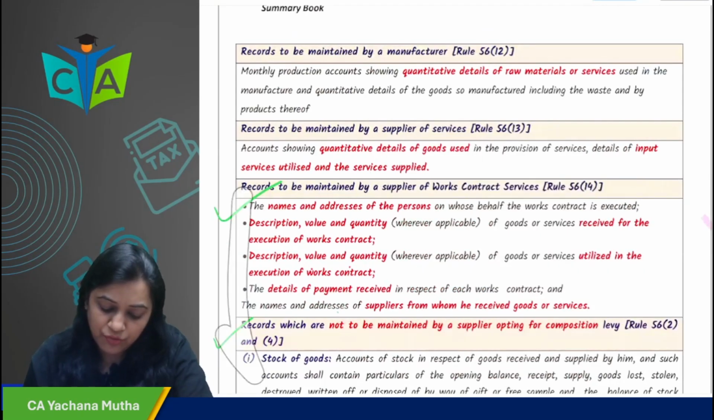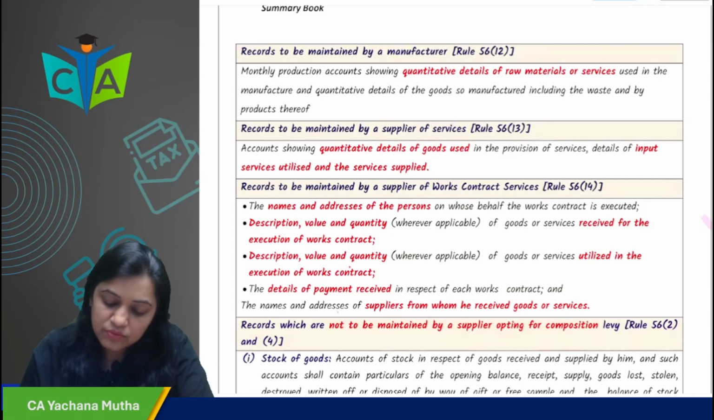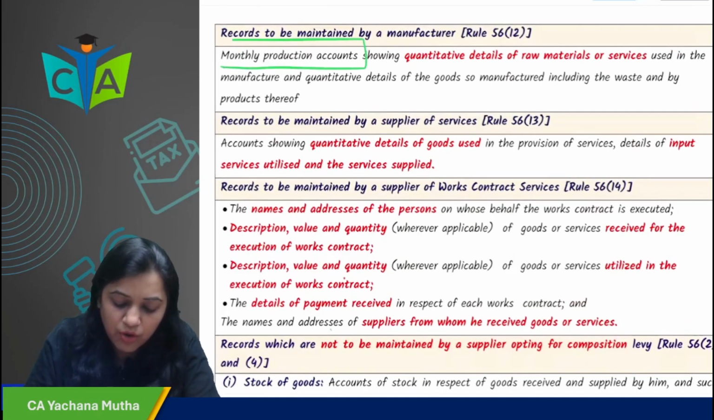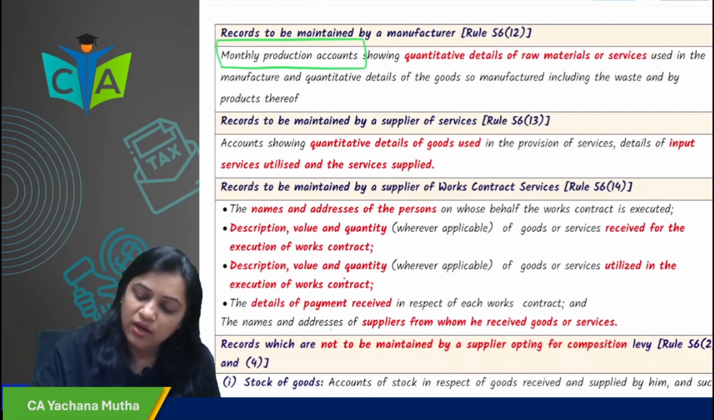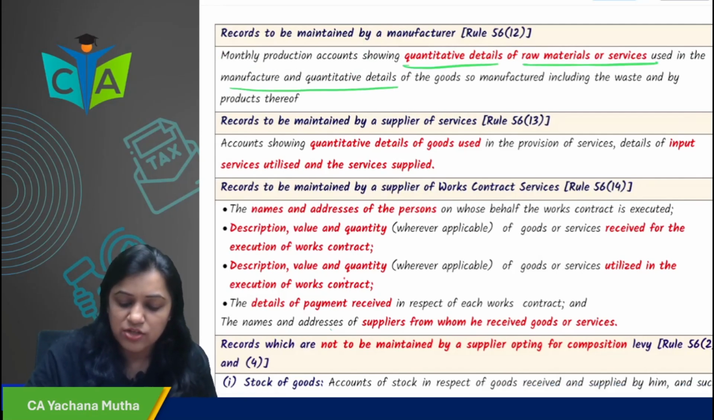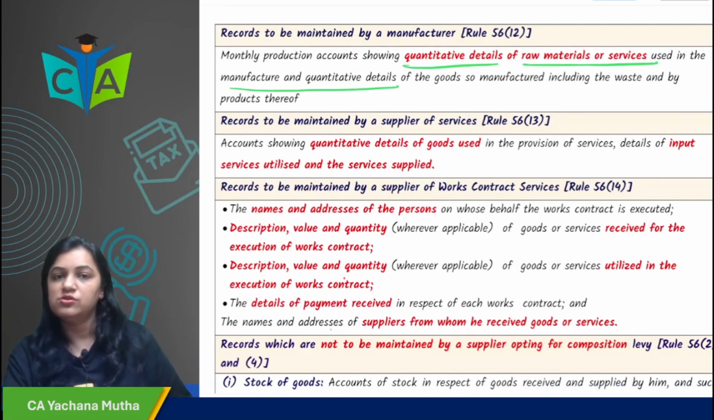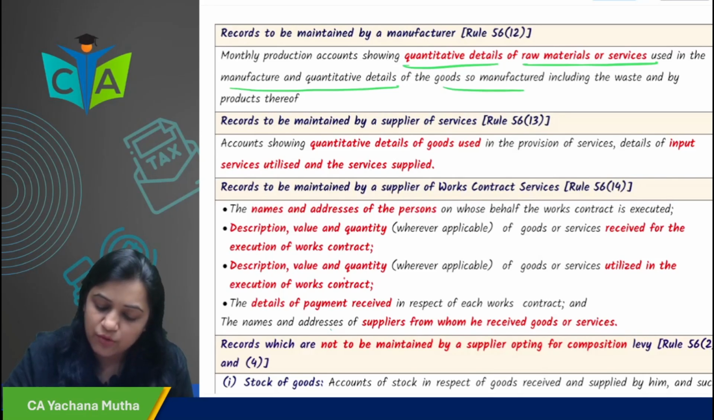Then next is records to be maintained by the manufacturer. What are the records to be maintained by the manufacturer? Monthly production account. Monthly production account showing quantitative details of raw material or services used in the manufacture, and quantitative details of the goods so manufactured, including waste and byproduct thereof.